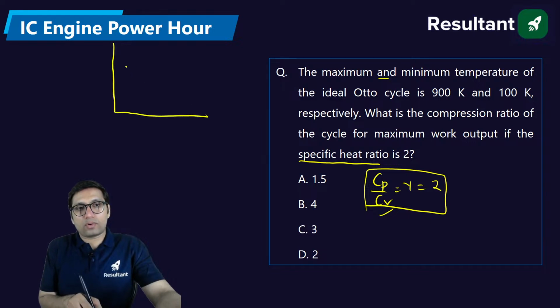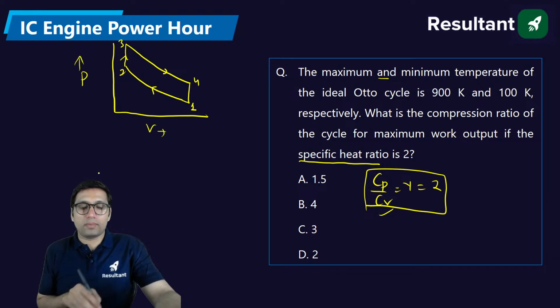If you draw the Otto cycle, whether you are drawing a PV diagram, still you can locate these two temperatures. This is point number 1, this is 2, this is 3, this is 4. It is very easy to locate that. If this is a curve of pressure and volume, then you know that minimum temperature will lie at this point. At this point you will find minimum pressure and also minimum temperature 100 Kelvin. Also the maximum temperature will be at point 3, which is 900 Kelvin.